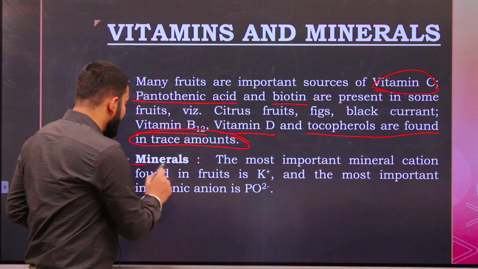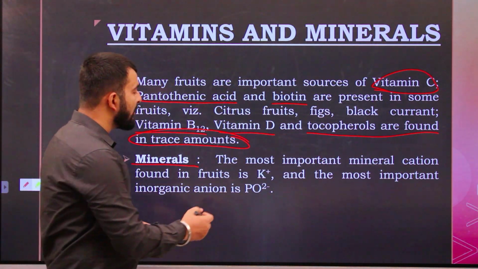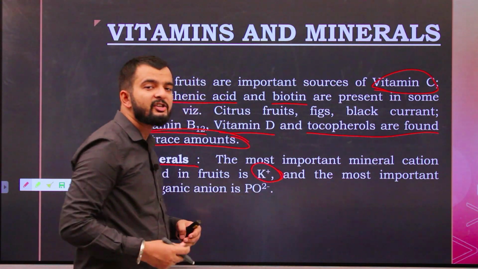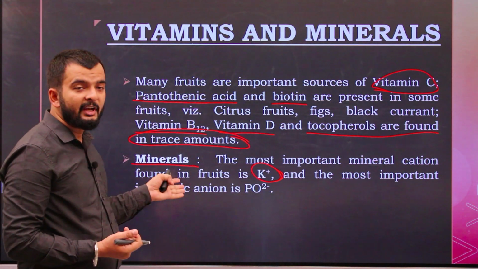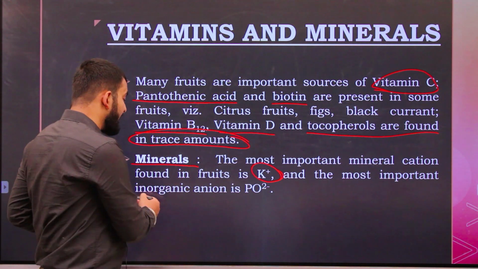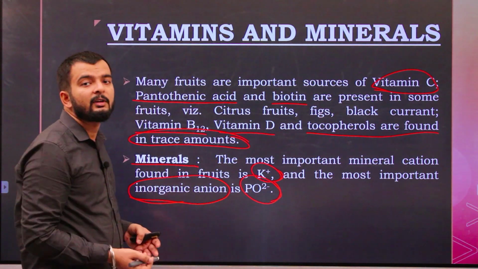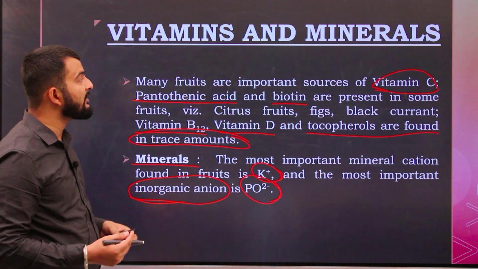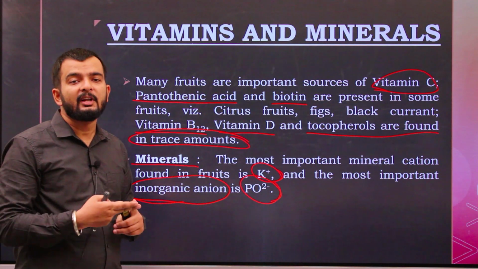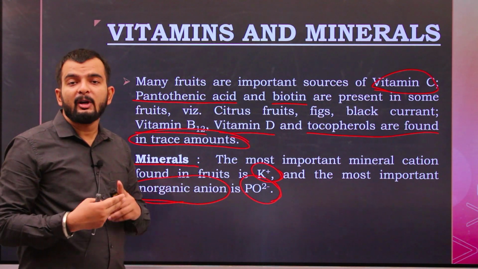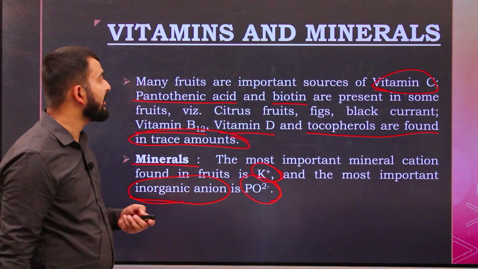Now coming to the minerals, the most important mineral cation found in fruit is potassium ion. So potassium is the major mineral found in fruits. The anion present is phosphate, or phosphorus ion. So the majority of the minerals present in fruit are potassium, sodium and phosphorus ions.